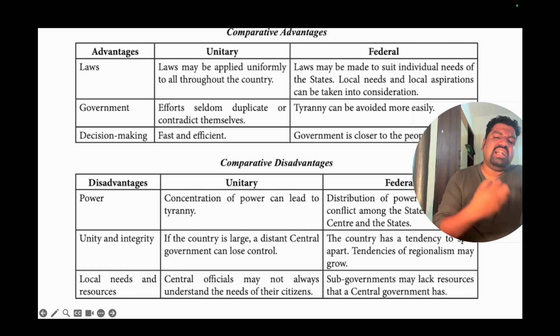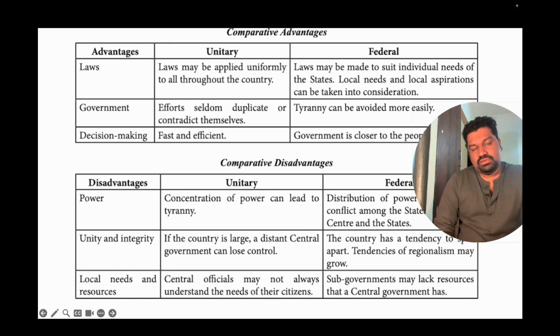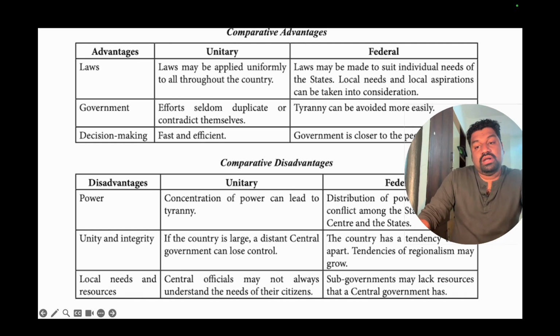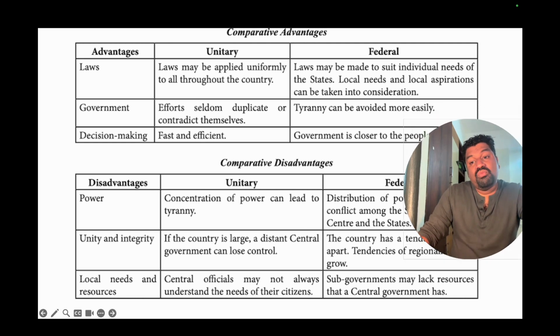Government efforts seldom duplicate or contradict themselves in a unitary government, because they don't have two governments. Every action and inaction is taken by the single central government, so there is no one to contradict. But tyranny can be avoided more easily in a federal government, where we have a more consultative or more democratic system, where we have to consult with each other, central government, state government, etc.